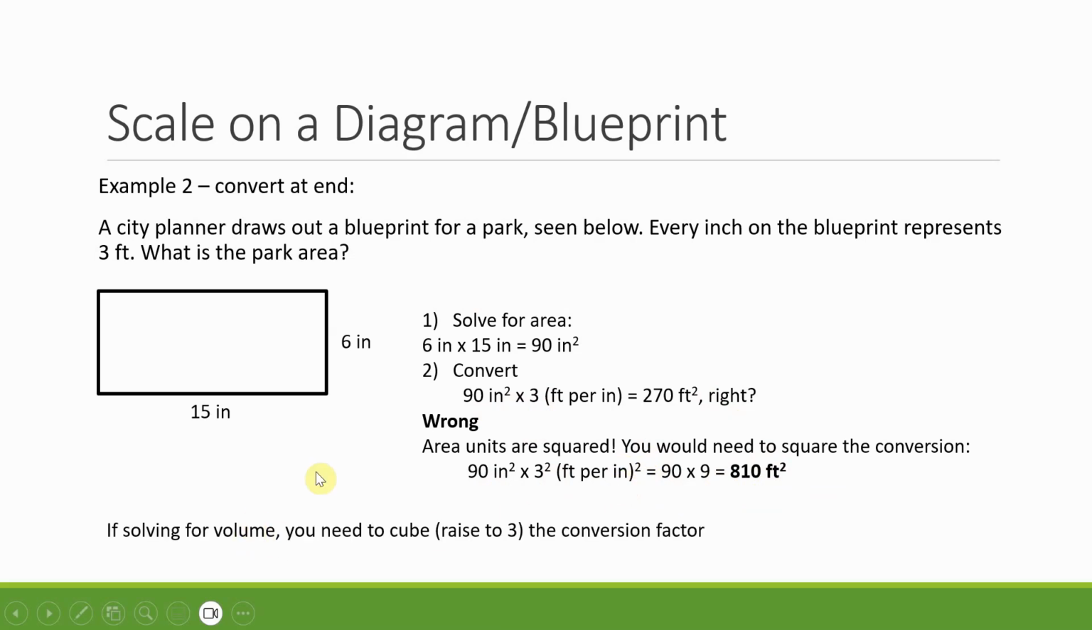Now, if this was volume instead of area, you would have to cube the conversion factor or raise it to the power of 3, because you would have had something like inches cubed that you had to convert. So you can easily see how you can forget to do this or you can do it incorrectly. So if you just always convert first, you don't risk making any mistakes with that, because there's always going to be a trap answer for if you do mess that up. So convert first and you'll be good every time.